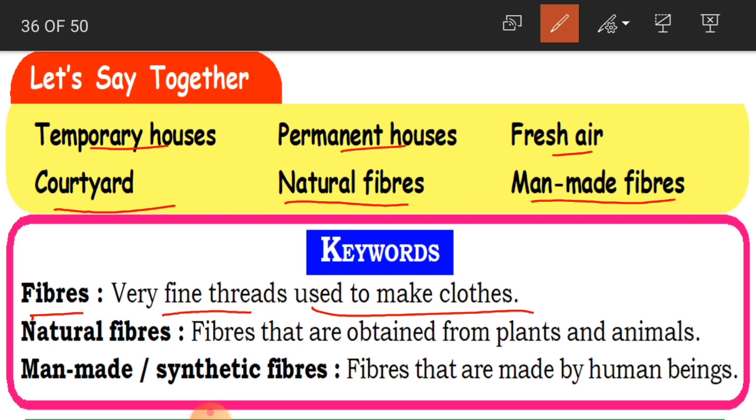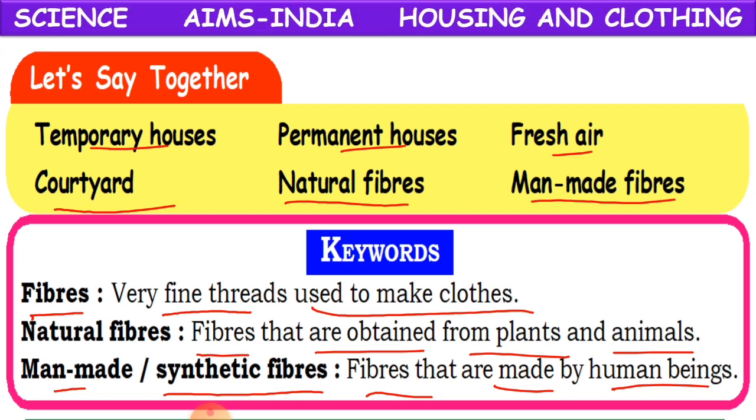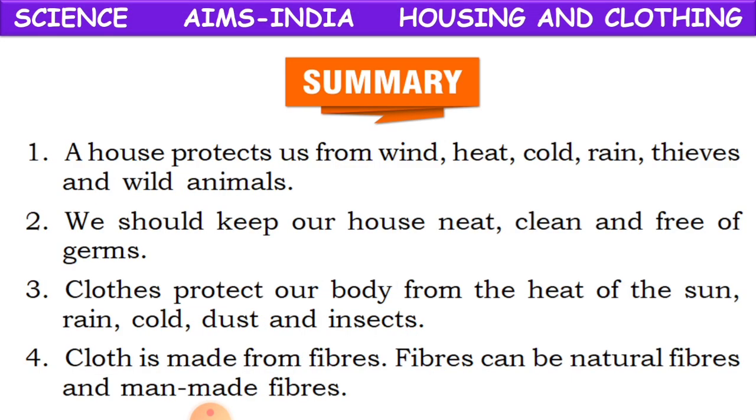So what have we learnt? Fibers are nothing but very fine threads to make clothes. Natural fibers are fibers that are obtained from plants and animals. The fibers which we get from plants and animals. Man-made or synthetic fibers, so both are the same. Fibers that are made by human beings. Okay, children, so you have to learn all these keywords, these new words.